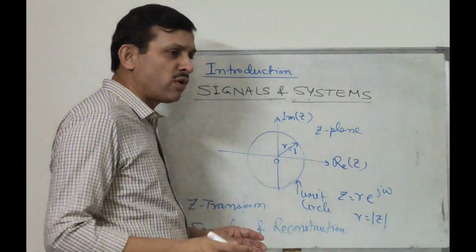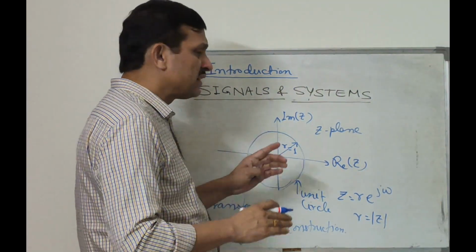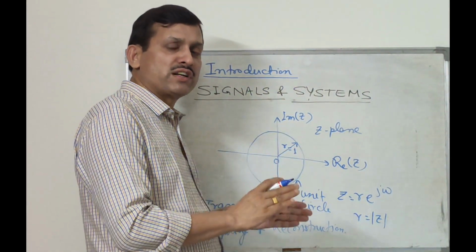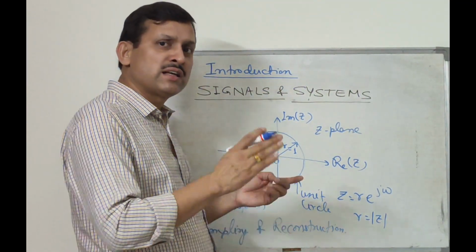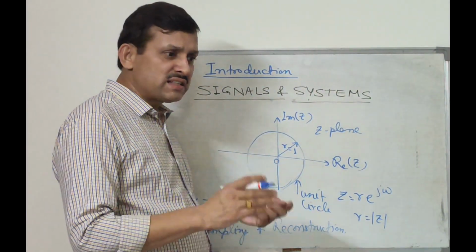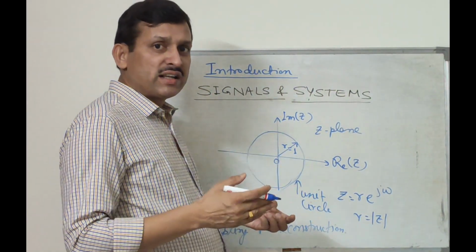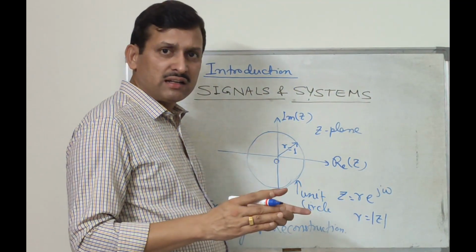So this Z transform, when defined over a unit circle, is the discrete time Fourier transform. That means the discrete time Fourier transform is a special case of the Z transform. So that we'll see here in the Z transform: what is the Z transform of a simple discrete time signal?